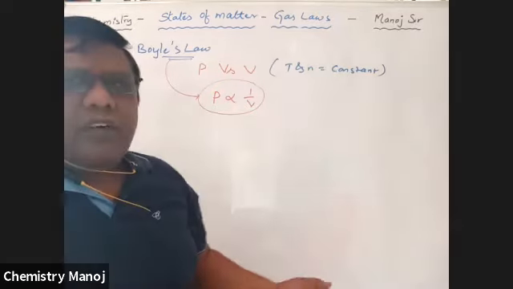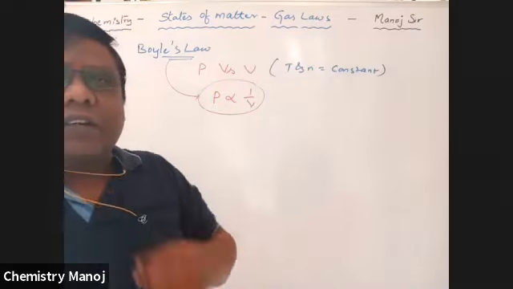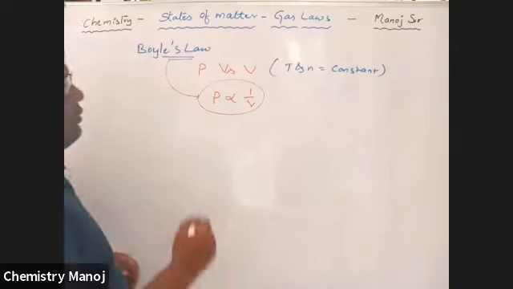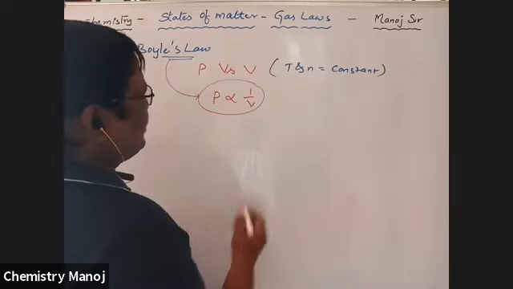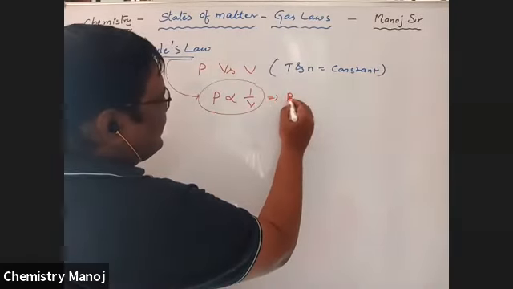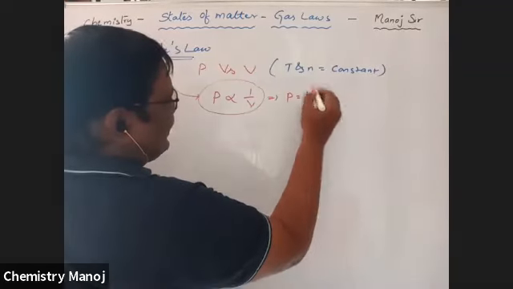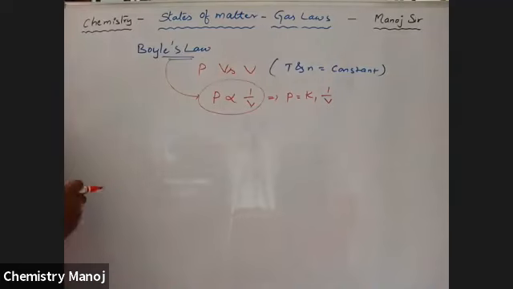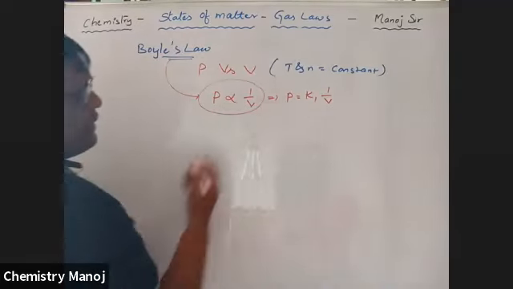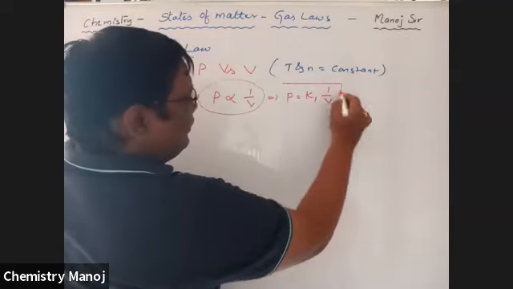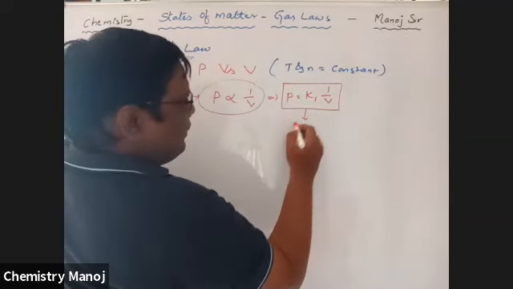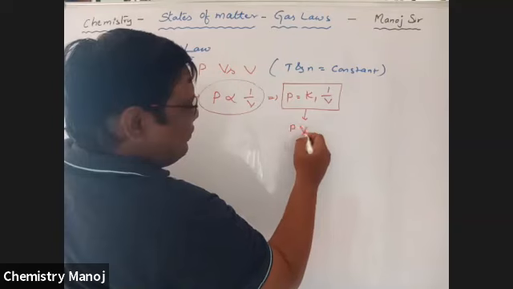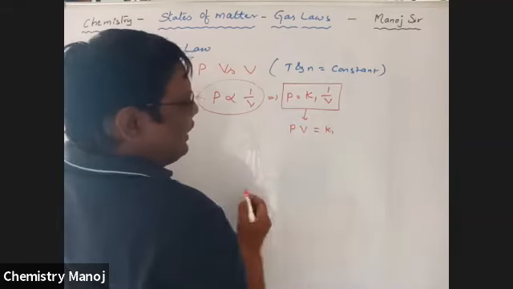Now we are going to convert this law into different forms. I am going to remove the proportionality. So P is equal to some constant K1 into 1 by V. This implies P into V is equal to constant K1.